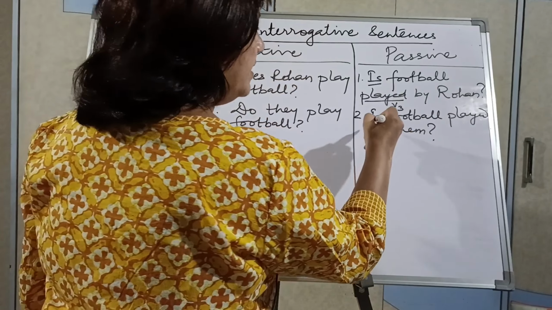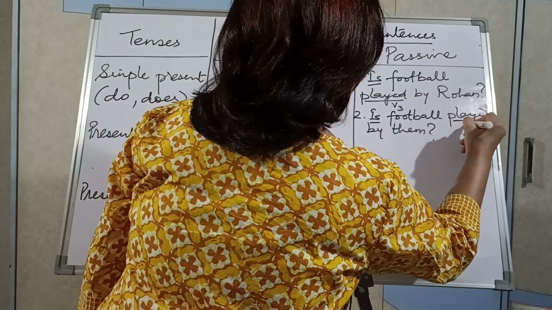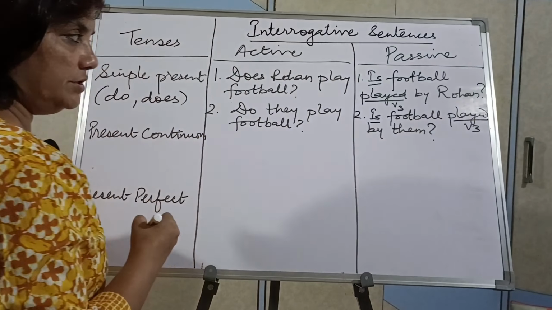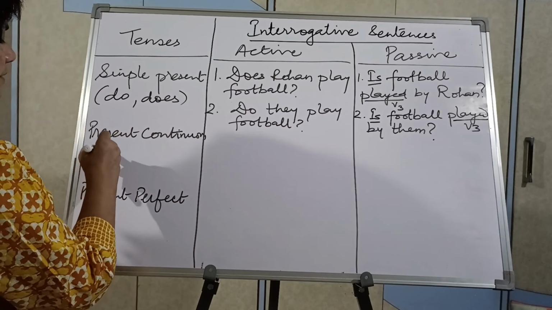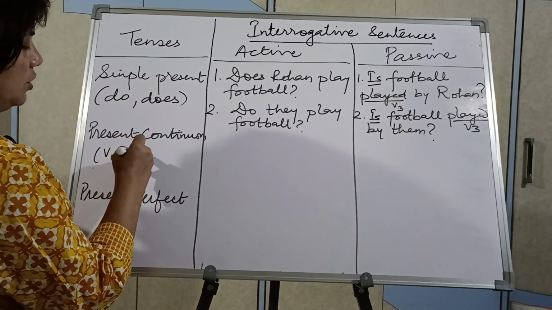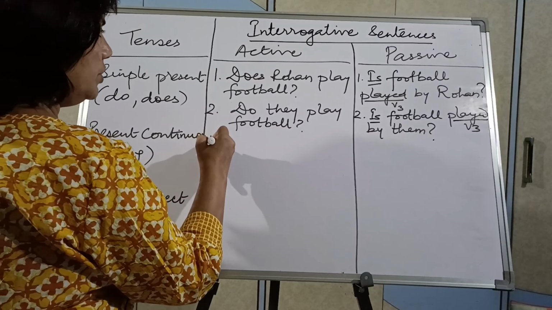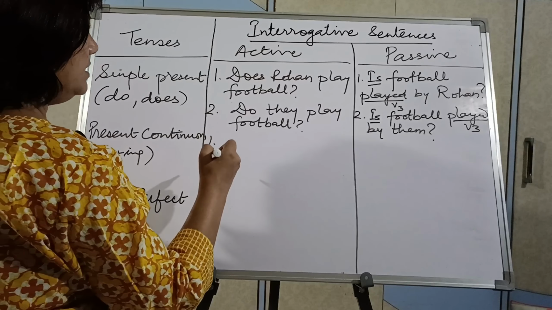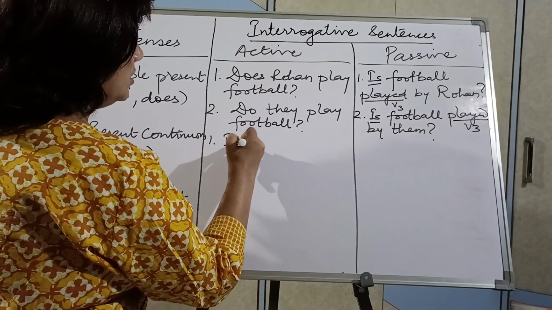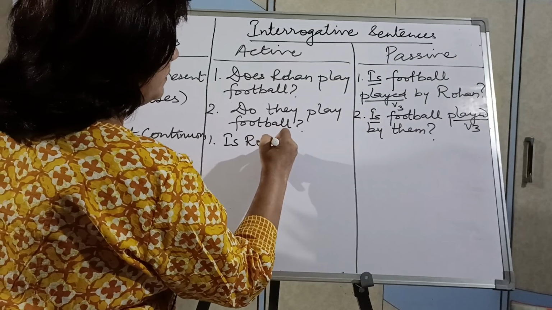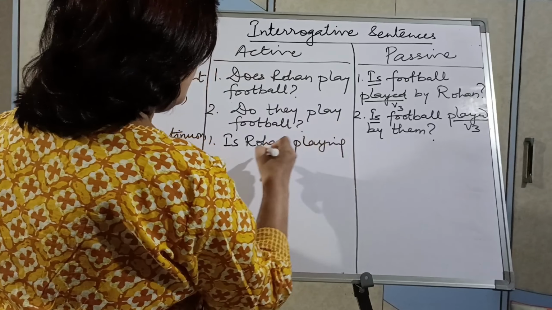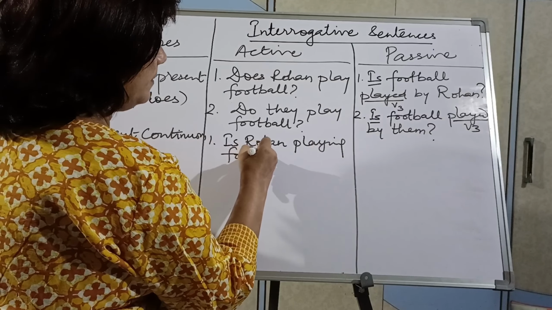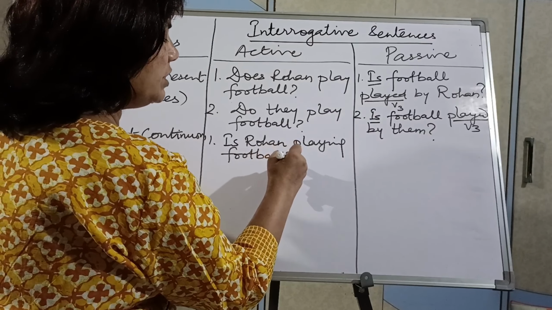Question mark. Helping verb and third form of verb while making a question. Okay, it's in simple present tense. Present continuous: the ing form will come with the first form of verb. This we all know. So let us change the question we have to make. So, is Rohan playing football? Such type of question you will make.